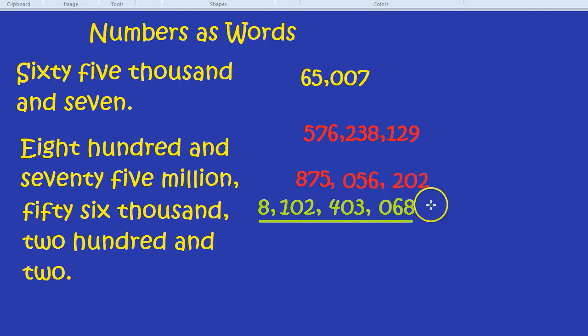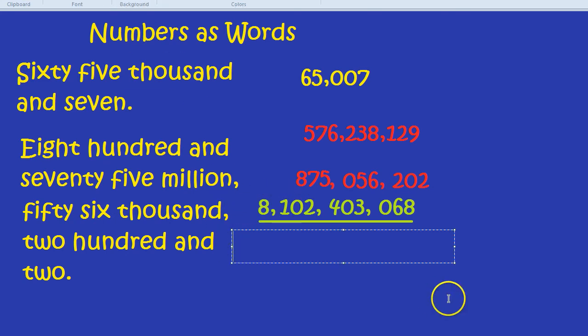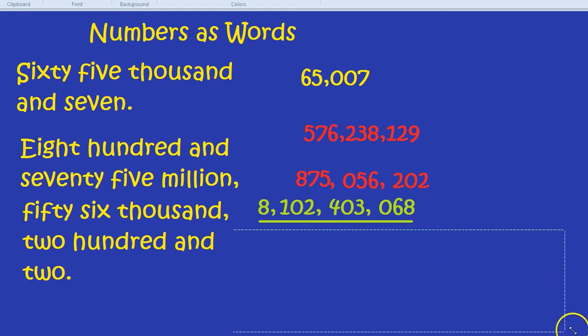Well, first of all, you notice how we have the comma every 3 from the back. So 1, 2, 3, comma, 1, 2, 3, comma, 1, 2, 3, comma. But we've gone even beyond the hundreds of millions. What's after the hundreds of millions? It's the billions. So this would be actually 8 billion. This number roughly is almost the number of people on the planet. At the moment we're like 7.2 billion. But I'm sure if you're watching this video in 2020, we'll be at 8 billion. And that's the population of the whole planet. So it's 8 billion.